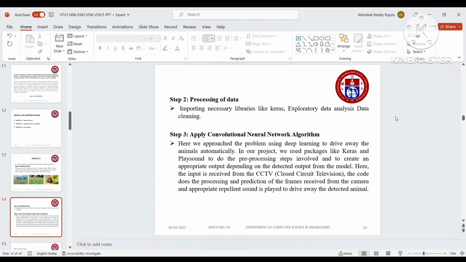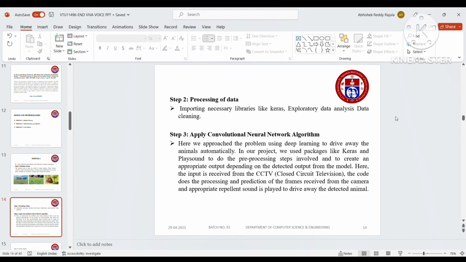The third step is applying the convolutional neural network algorithm. Here we have approached the problem using deep learning to drive away the animals automatically. In our project, we used packages like Keras and PlaySound for the pre-processing steps involved and to create an appropriate output depending on the detected output from the model. Here the input is received from CCTV, closed circuit television, and the code does the processing and prediction of the frames received from the camera, and an appropriate repellent sound is played to drive away the detected animals.